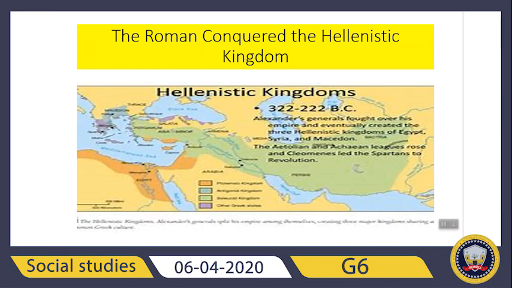Now the next thing that happened, the Roman Empire. Now we are going to learn about the Roman Empire. The Roman army conquered and destroyed the city of Corinth in 146 BC. Within about 100 years, Rome conquered the remaining Hellenistic kingdoms. So now the Hellenistic kingdoms were ruled by the Romans, and Rome conquered the remaining Hellenistic kingdoms and their Greek cities. Egypt, under the rule of Queen Cleopatra, was the last to fall in 31 BC. So we have finished up till page 121.